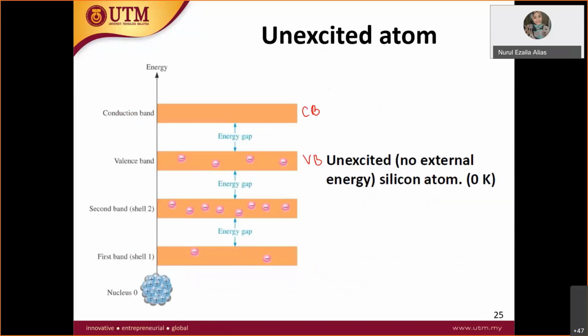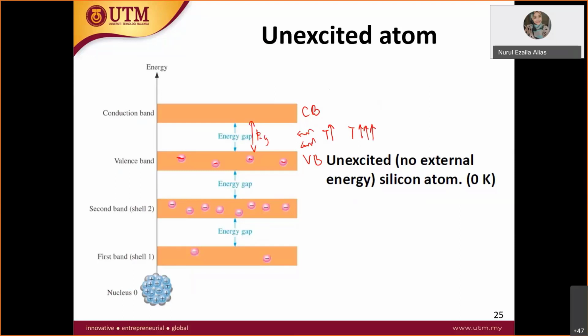When it is being heated, the electrons become energetic enough to pass through this energy gap. Can you imagine what happens when we increase the temperature?